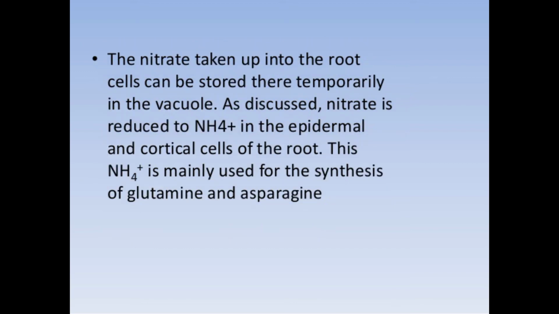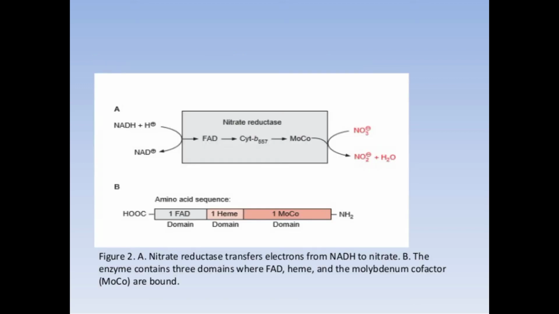The nitrate taken up into the root cell can be stored there temporarily in the vacuole. As discussed, nitrate is reduced to ammonium in the epidermal and cortical cells of the root. This ammonia is mainly used for the synthesis of glutamine and asparagine.